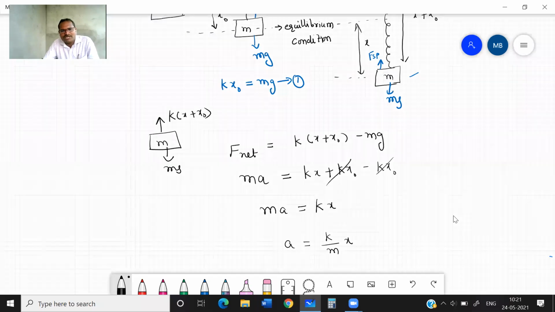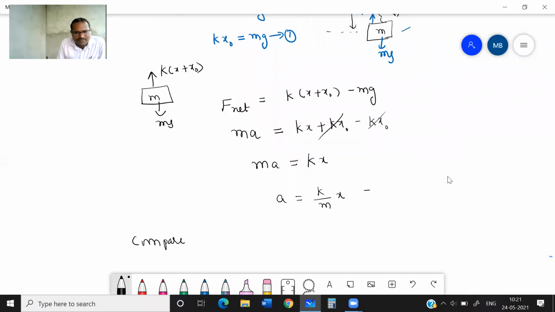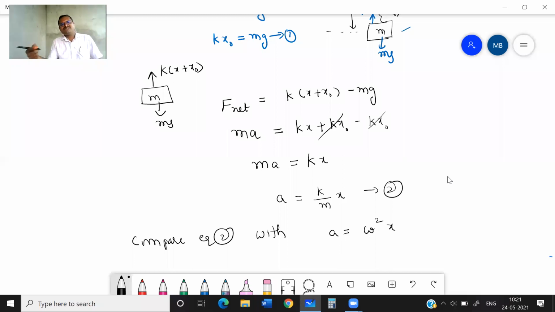Now take a simple harmonic motion whose acceleration is given as a is equal to minus omega square x. Compare equation 2 with this known equation. The minus indicates it is about the mean position.